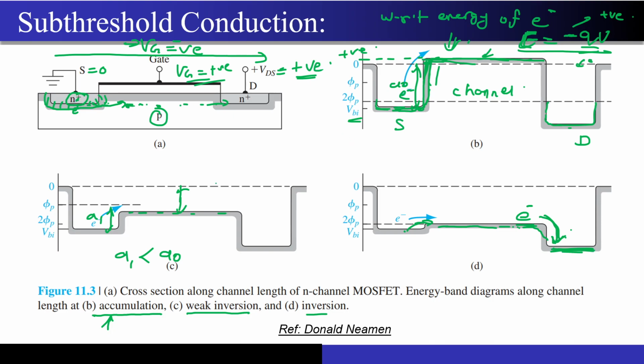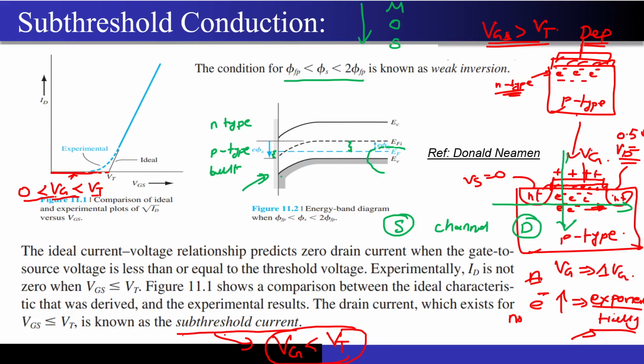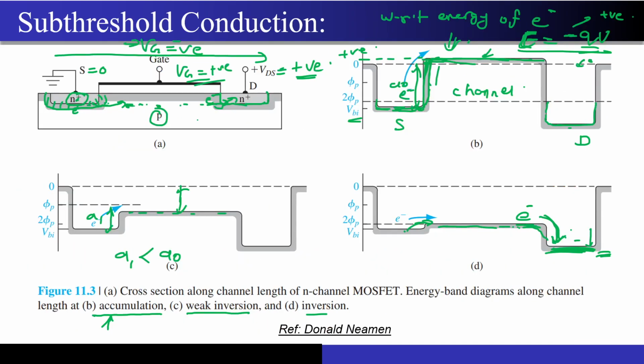One confusion that may have arisen in your mind is that if the electrons come over here, then in the N plus region there already exist a lot of electrons. So why would an electron want to go from the channel into the drain region? This is the reason why this can happen: because the drain is at a lower energy level compared to the channel. I hope it is very much clear why the subthreshold current conduction occurs. We have seen the energy band diagrams from two cross sections: the MOS cross section, and another cross section, source, channel and drain.